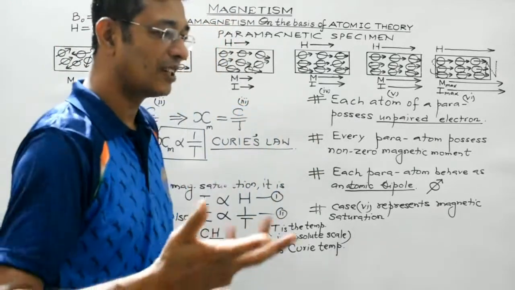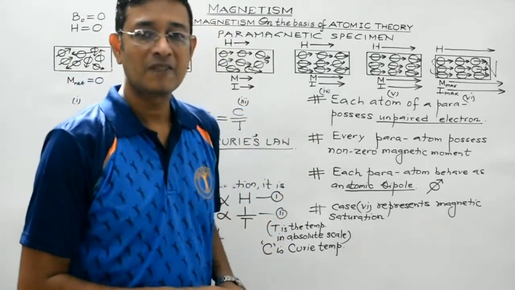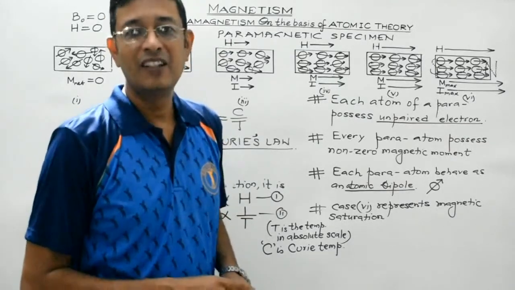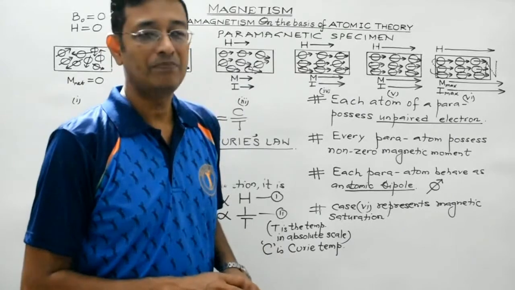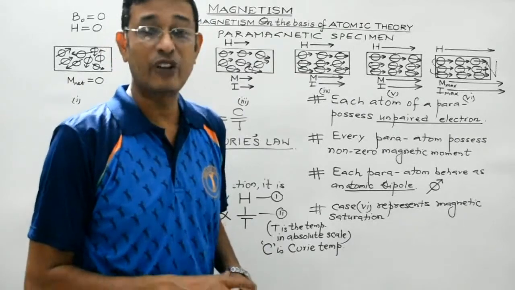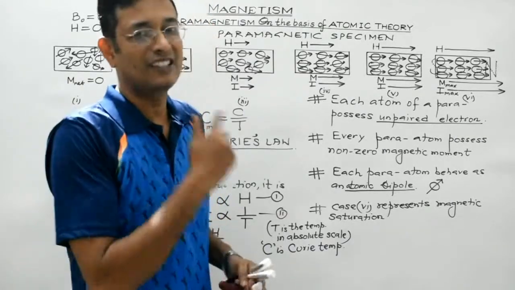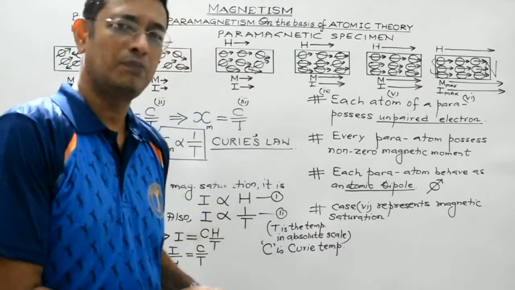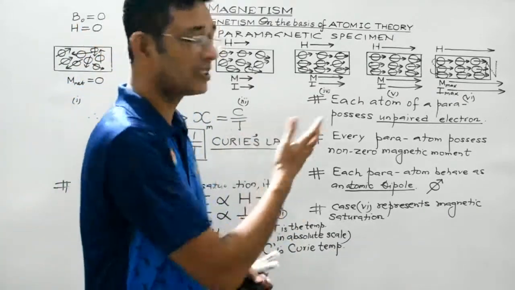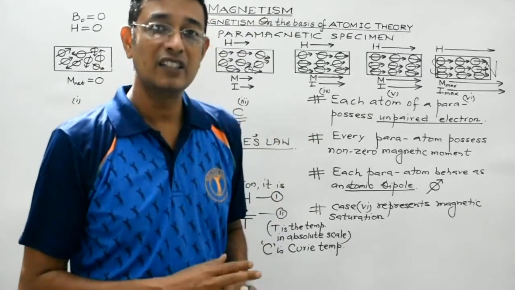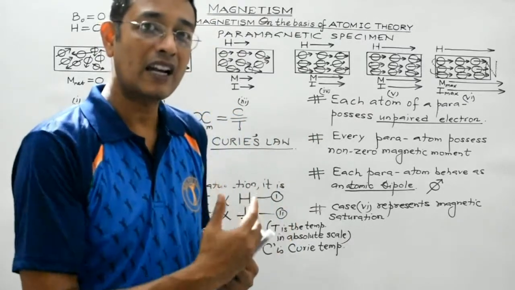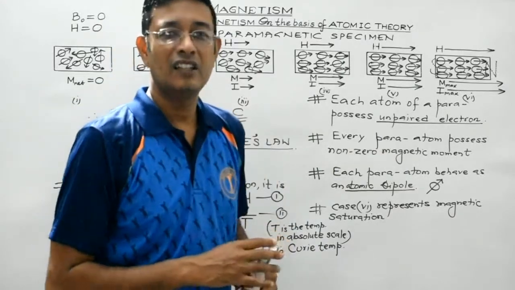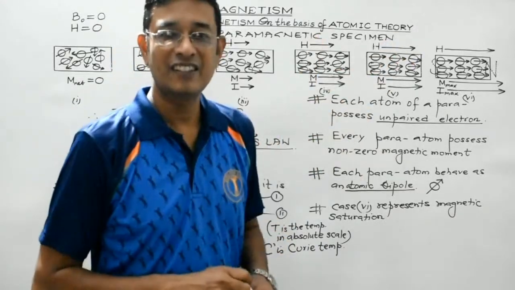There are various examples of paramagnetic substances like aluminium, chromium, sodium, manganese, and liquid oxygen. We will discuss some properties of paramagnetic substances when we discuss the difference between para, dia and ferromagnetic substances, in the coming lectures.